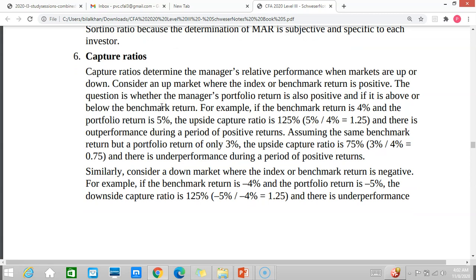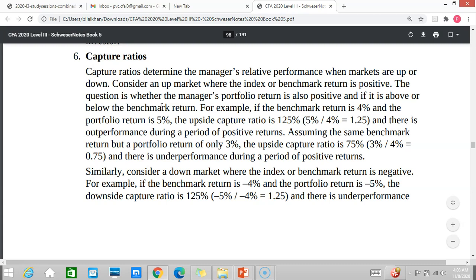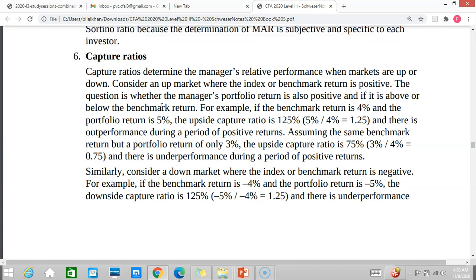Capture ratios determine the manager's relative performance when markets are up or down. So they consider an up market where the index or benchmark return is positive. Capture ratios tell you how the manager's performance is relative to the market being up or down. For example, if the benchmark return is 4% and the portfolio return is 5%, the upside capture ratio is 125%. That is, when the market is going up, you have captured more than the market. That is 5 divided by 4, 1.25. You have captured 125% of the market.